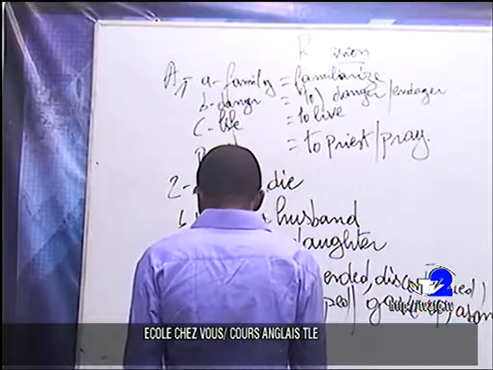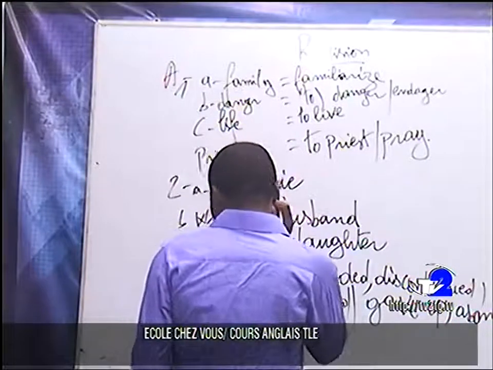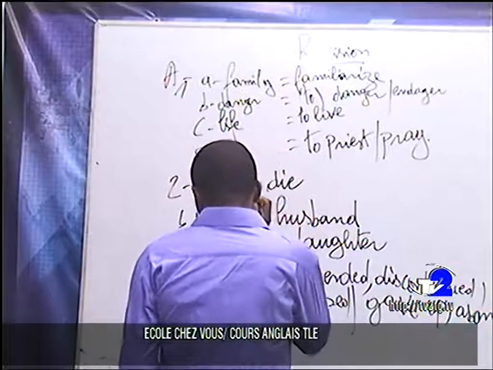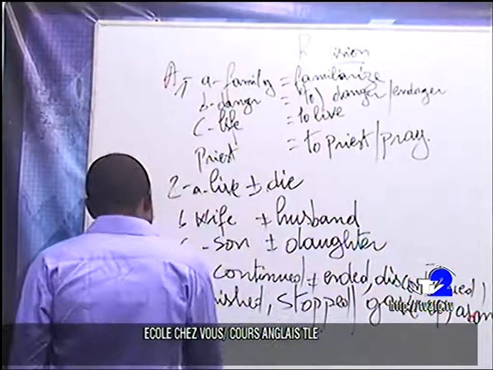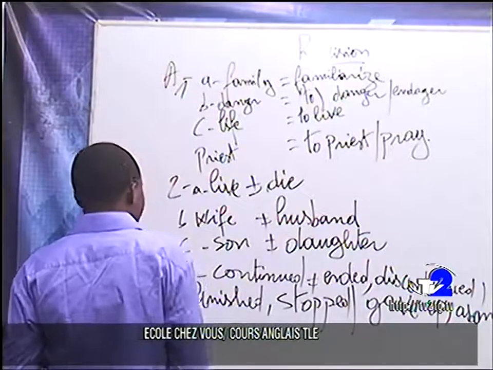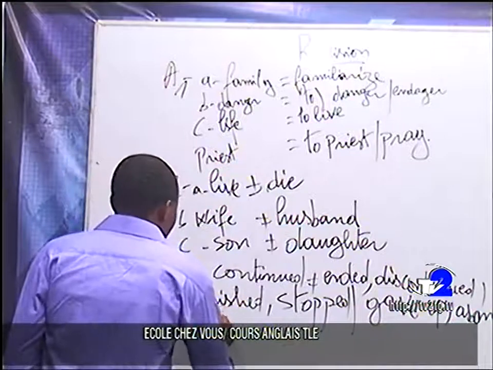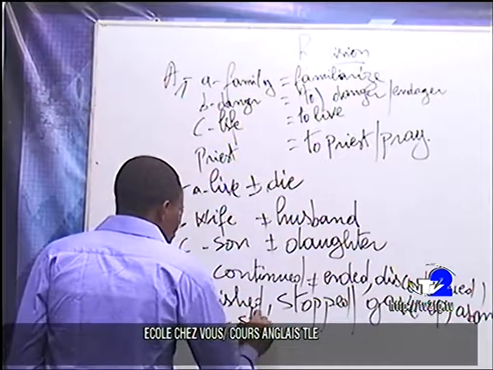Now, still at the vocabulary point, we have also adverbs. Derive, for instance, adverbs from the following. We have strange.